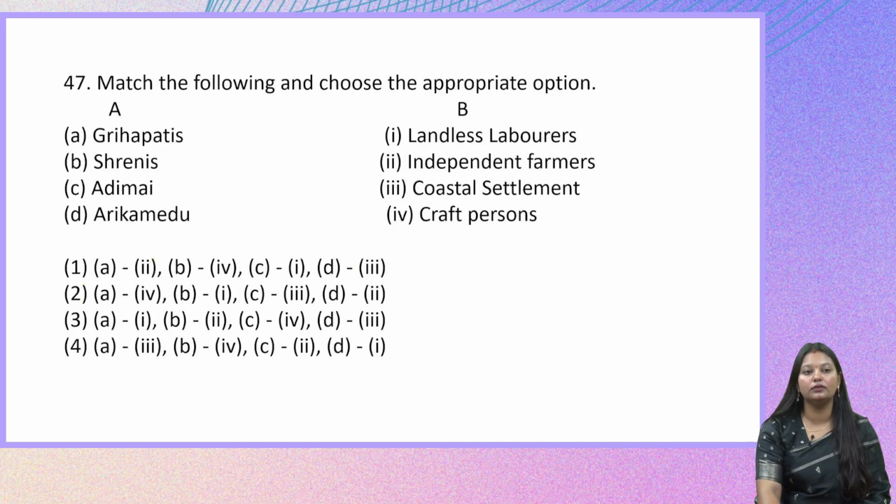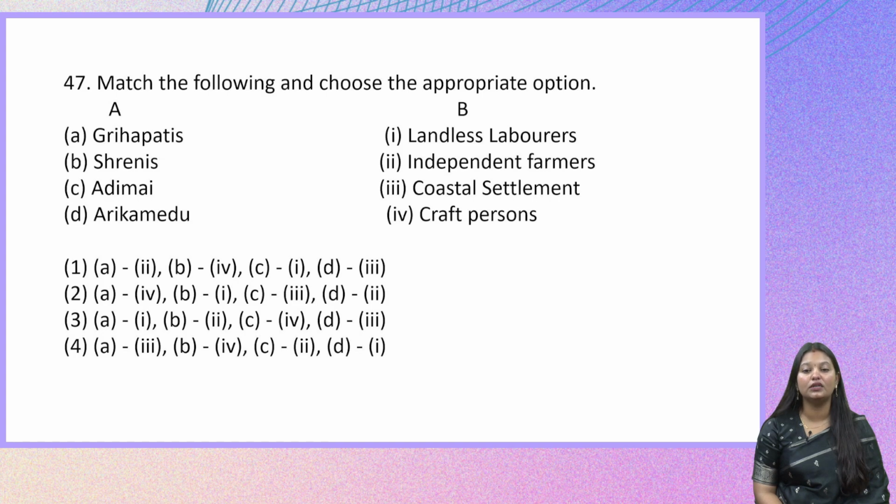Let us see the next question. Match the following and choose the appropriate options. So here they have given certain terminologies, and we have to tell who these people were. The Grihapatis, Shrenis, Adimai, Arikamedu. So the Grihapatis were whom, the Shrenis were which category of people, and what was their occupation. Based on that, we need to do the match the following here. The options in B are landless laborers, independent farmers, coastal settlements, and craft persons.